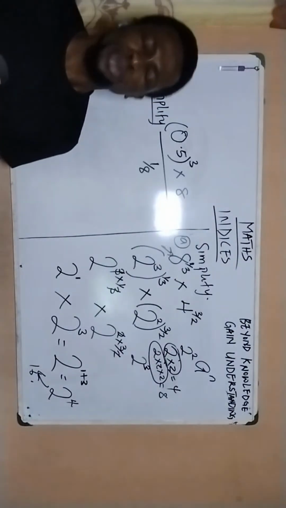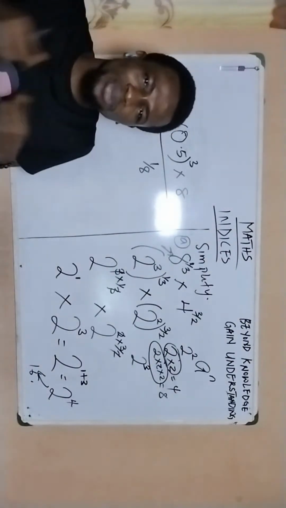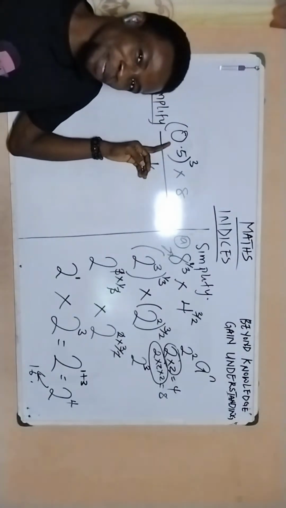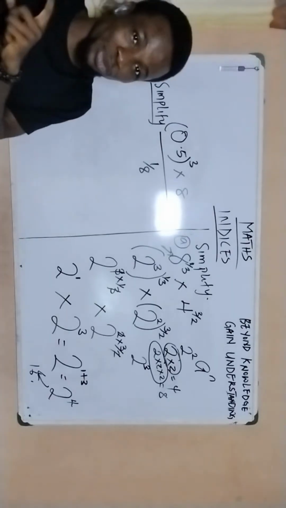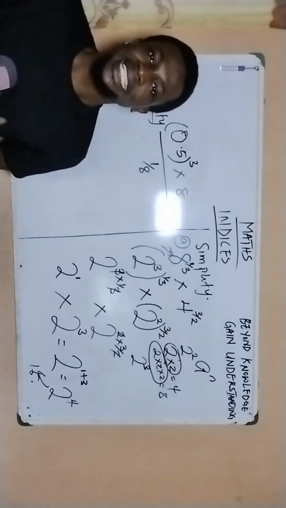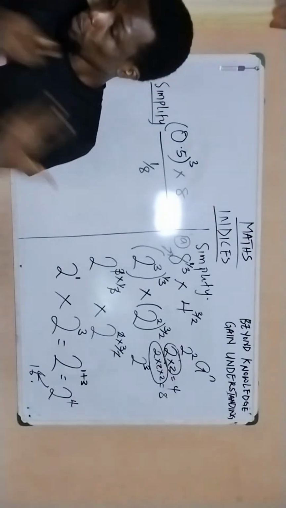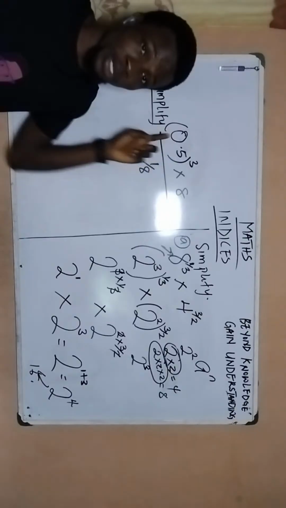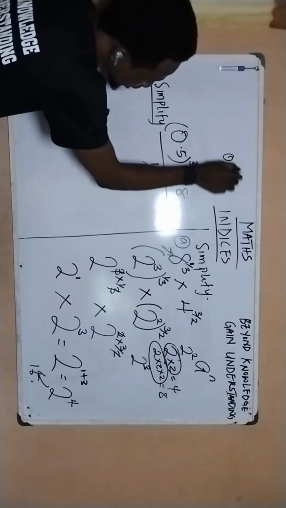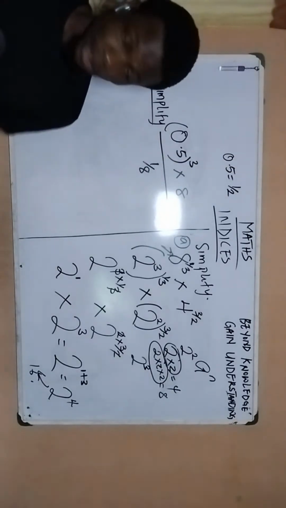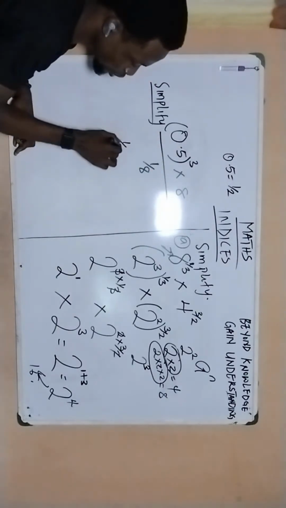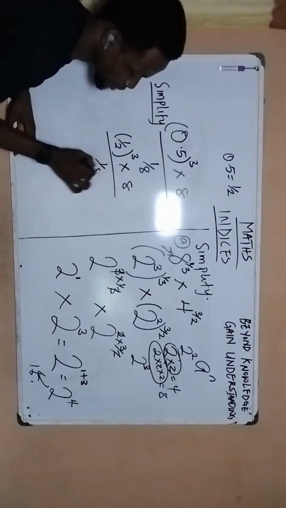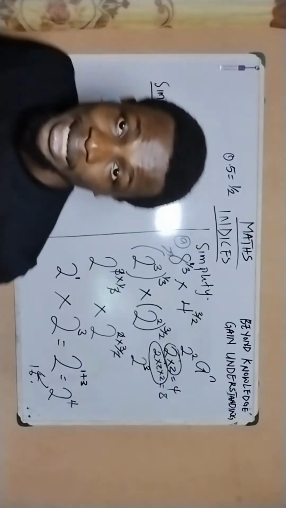But before we get into the process, we need to do some little adjustments. Why? Because here we're having 0.5. And I don't remember us talking about 0.5 squared because it's usually easier that you make it a standard number before you get to solving the particular problem. So what we're going to do here is switch off this 0.5. I know that 0.5 is the same thing as 1 over 2. So I'm going to rearrange it. It becomes 1 over 2 raised to the power of 3 multiplied by 8 all over 1 over 8. This is what I have at this point.